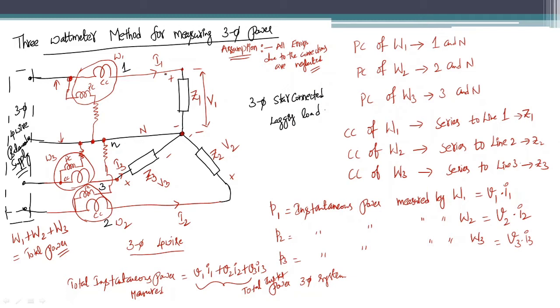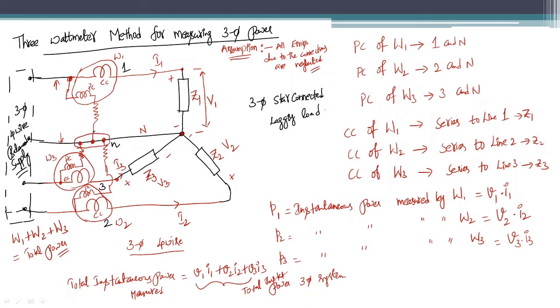Each and every wattmeter is measuring the power of that particular phase, right? By connecting the current coil in series to the load, and by connecting the pressure coil in between the particular line and neutral. Here the neutral is considered as a common point.